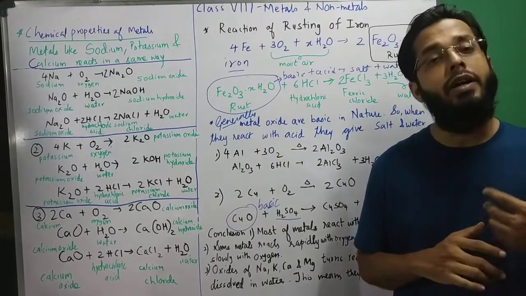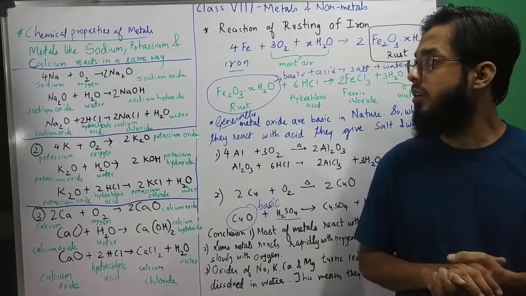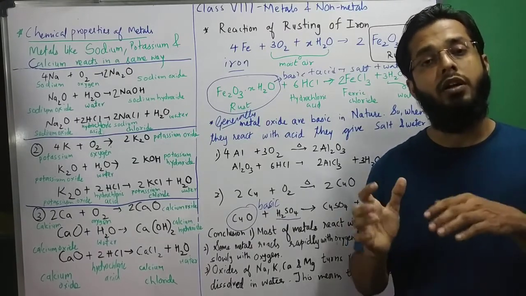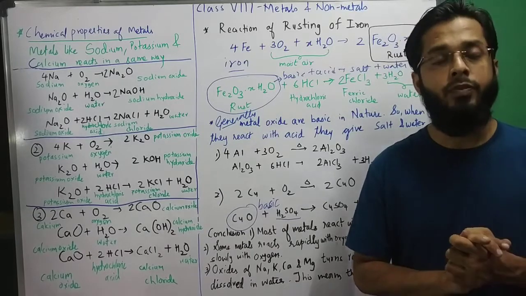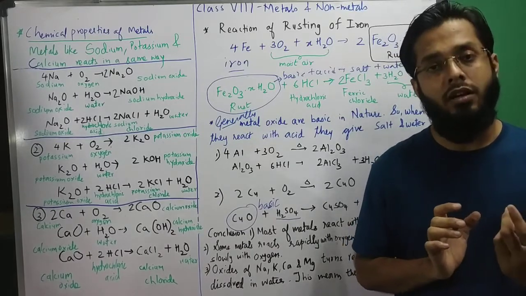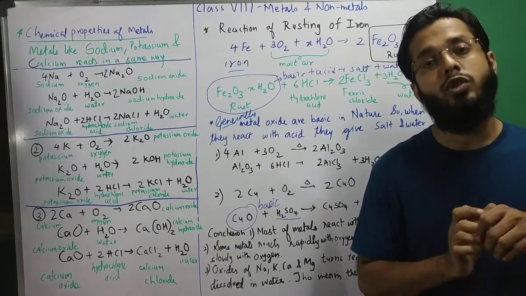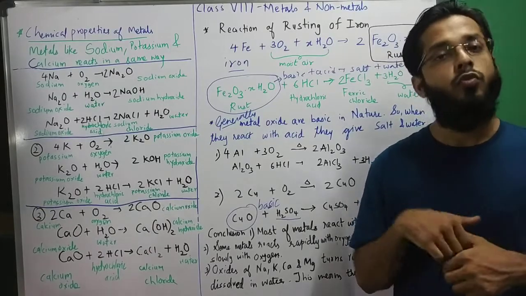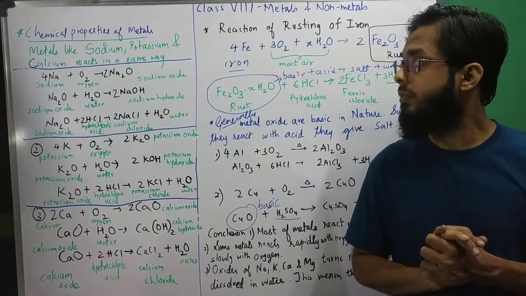Our next topic will be chemical reactivity of non-metals and some topics like corrosion, like copper. Even copper gets corroded. Corroded means rusting. जैसे आयरन रस्ट होता है वैसे कॉपर भी रस्ट हो जाए, और कॉपर का रस्ट ग्रीन कलर का होता है, which we are going to talk about in the next session. That's it.